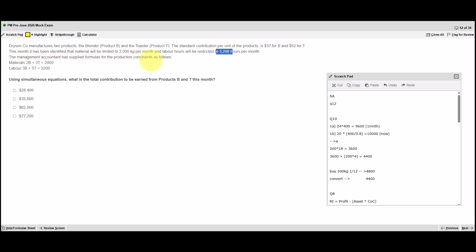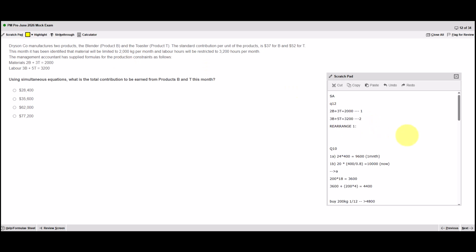The management accountant supplied formulas for the production constraints as follows. What they've done, they've taken the 2,000 materials, put it in here, and because B uses 2 kilograms and T uses 3, they've created this production constraint. And similarly for labour, using the 3,200, B uses 3 hours, T uses 5, and that's how they've got that constraint. 2 main ways to deal with simultaneous equations. Option 1 is you rearrange 1 to end up with one of the unknowns, either B or T, on one side of the equals, and then you substitute into the other one and solve it. Or you multiply one or both by a number, so you can then subtract and eliminate one of the unknowns.